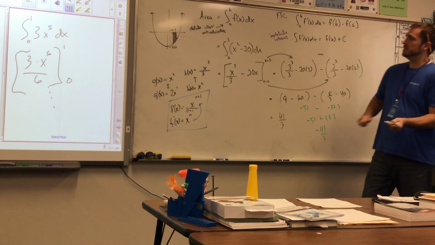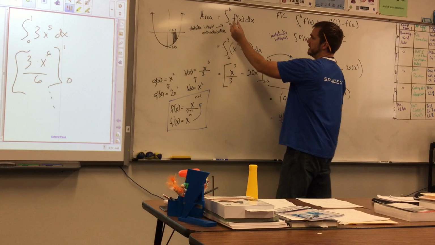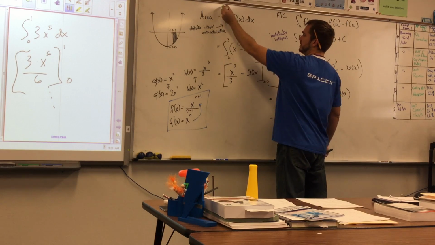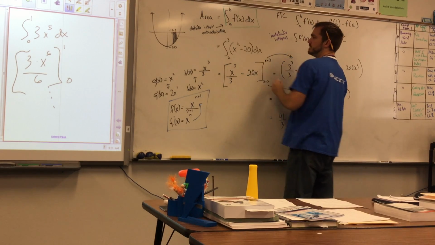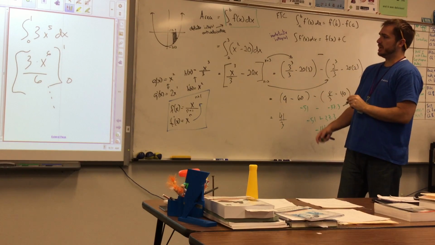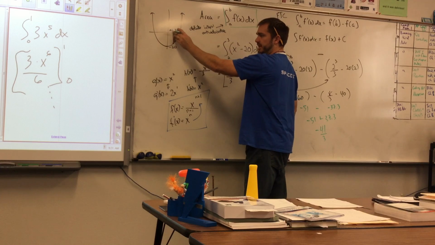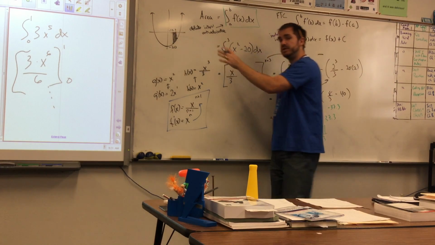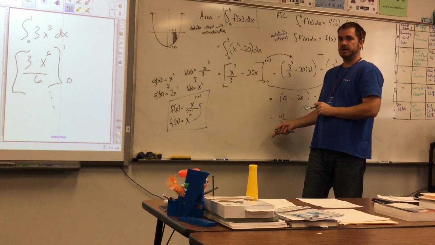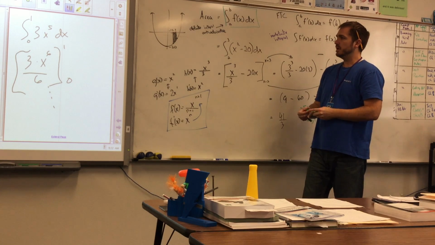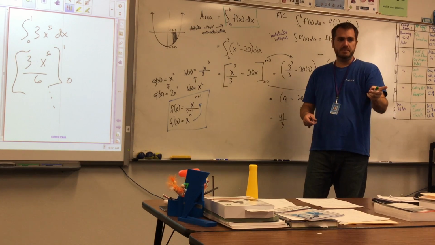Yes, okay, so here's what I would say. This integral from a to b of f of x dx, okay, if we're talking about a region down here below the x-axis, it's going to give a negative number, okay? Can we write it in as a negative number? Well, here's the thing.